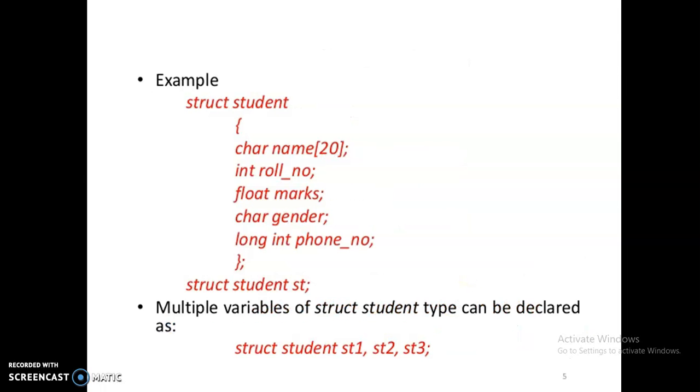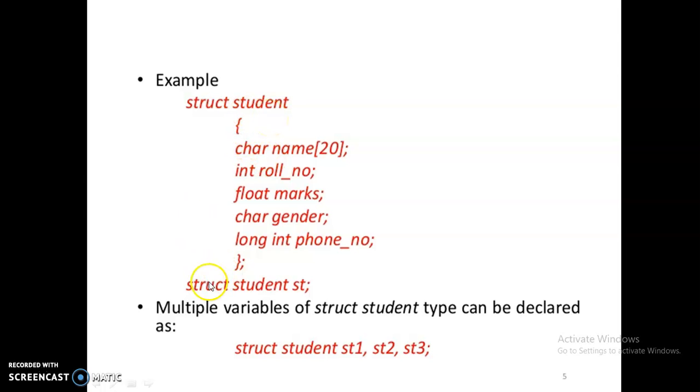So this is the example of structure declaration. Struct is the keyword, student is the structure name, and then within the curly brace, these are all the member variables. You can see that the variables are name, roll number, marks, gender, and phone number. Name is of data type character, roll number is integer, marks is float, gender is character, and phone number is long. You can see that a structure is a group of variables of different data types that share a common name.